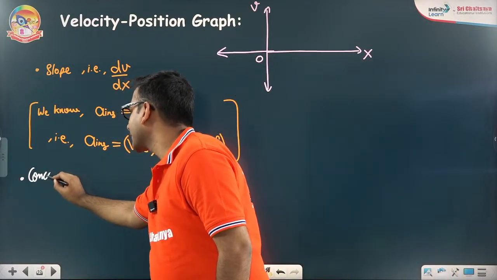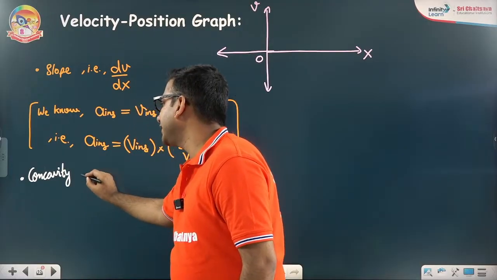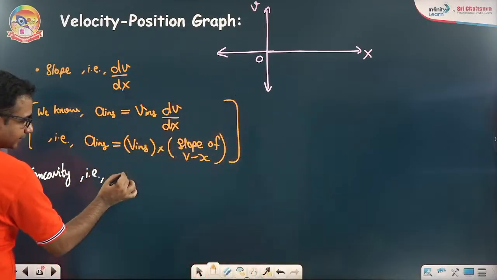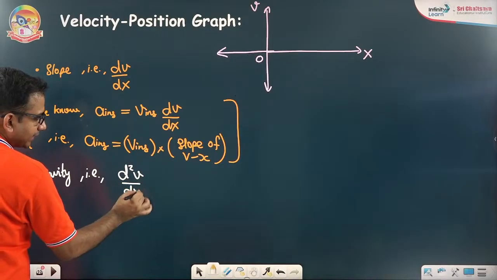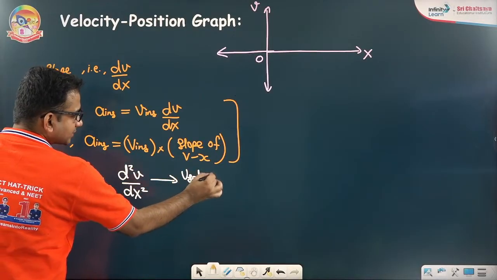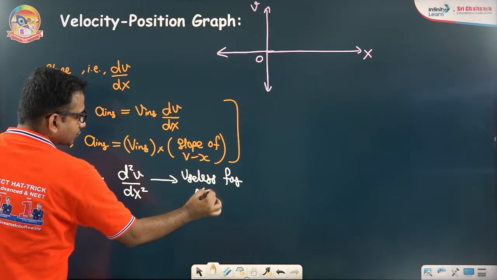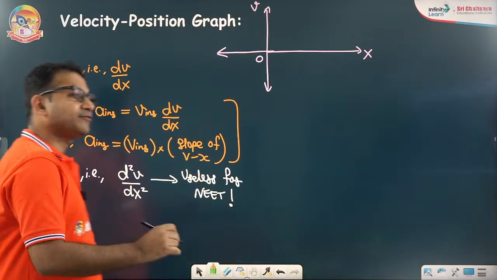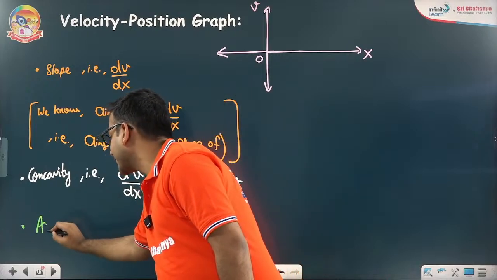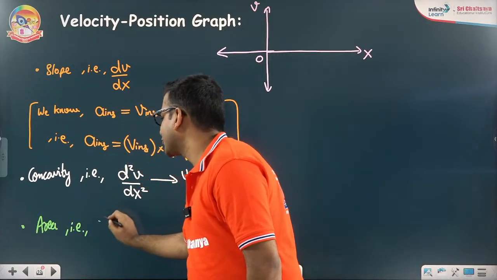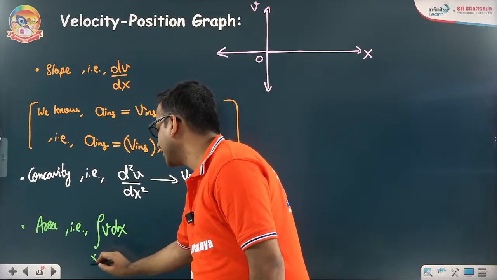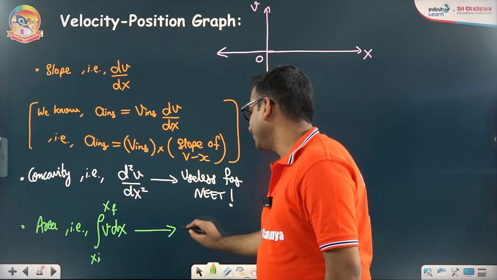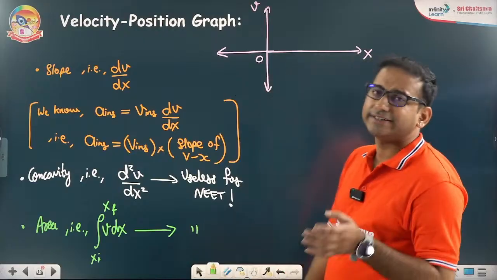Concavity, velocity versus position, that is d2v by dx square. That is going to be useless for NEET. Generally it's not useful here, generally it's not used. And if we talk about the last one, that is the area, that is integration of v dx within limits xi to xf, vs curve, right? That is also useless for NEET. We are not going to use it directly when it comes.